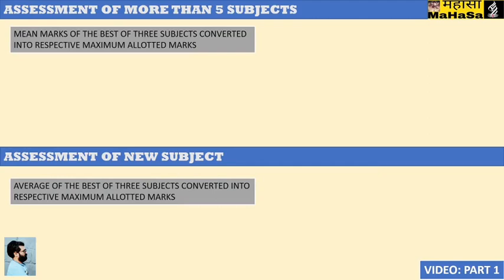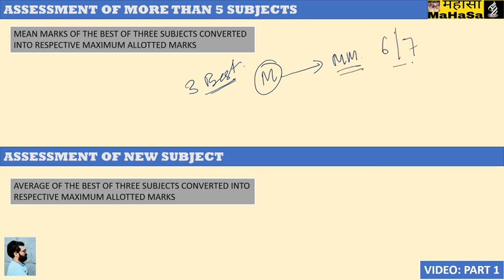Now, assessment of more than 5 subjects. If there is a 6th or 7th subject, what will be done? The 3 best performing subjects will be taken, their marks will be added, the mean will be calculated, and it will be converted into the maximum mark of the 6th or 7th subject. This will be the process.